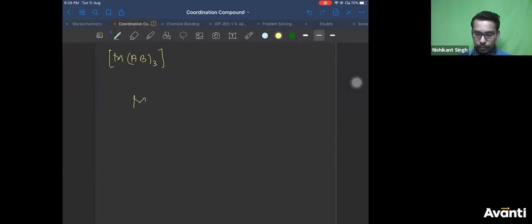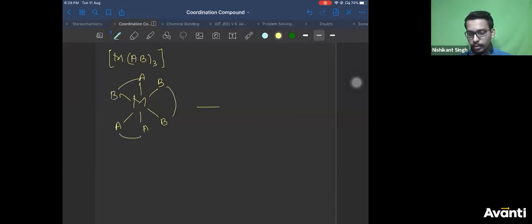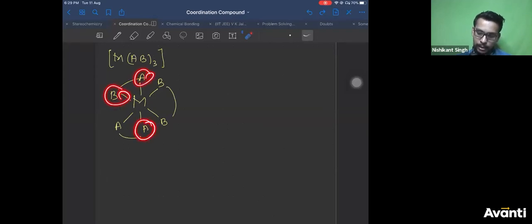How? I will tell you. A, B, A, sorry. Okay, we have three. Yes, this is your one isomer. Let us draw the other one. So what do you observe here? You observe that A and A are trans to each other, B and B are trans to each other.